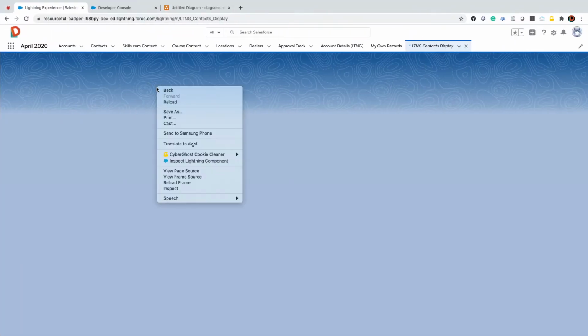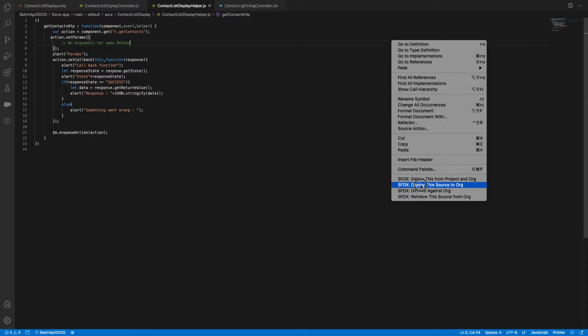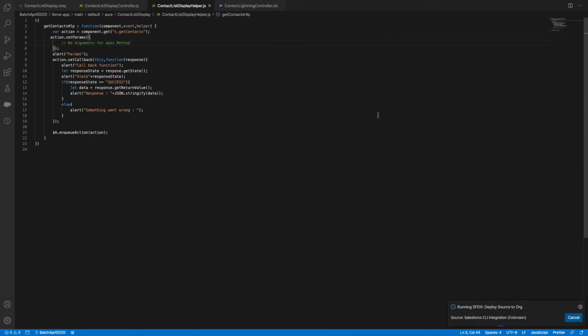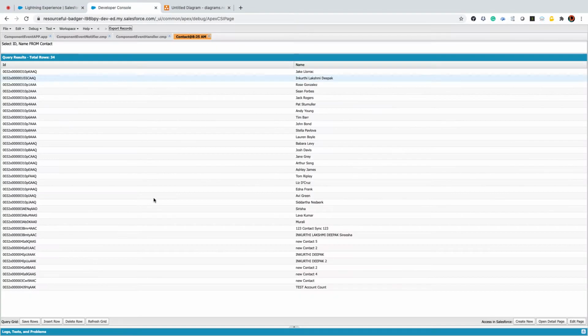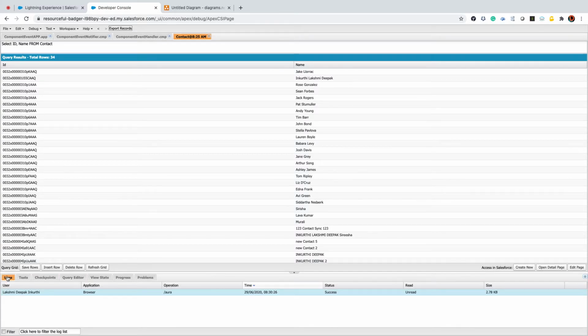ACT1 action default. Oh man, what happened? Deploy. Let's see what happened in the log.